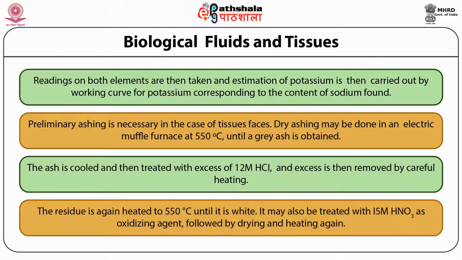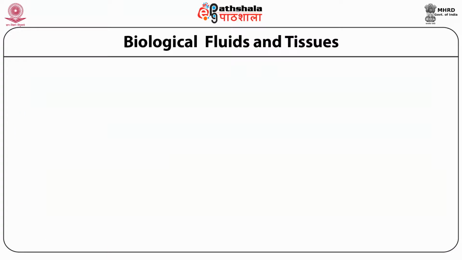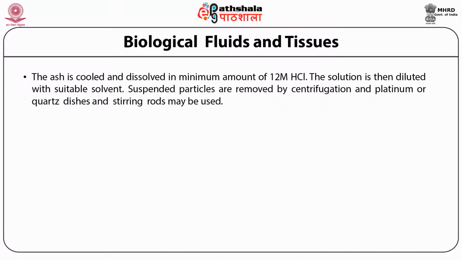Due to this treatment, you are removing all the extra organic materials that may interfere with the estimation of sodium in tissue samples. The white ash obtained is cooled and dissolved in a minimum amount of 12 molar HCl. The solution is diluted with a suitable solvent and suspended particles are removed by centrifugation. Platinum or quartz dishes and stirring rods may be used.